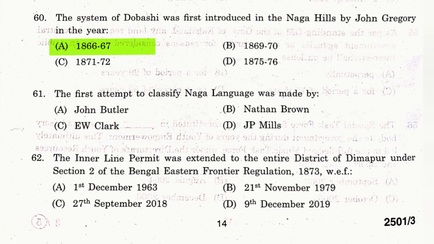Question number 61. The first attempt to classify Naga language was made by. The answer is A. John Butler. Question number 62. The inner line permit was extended to the entire district of Dimapur under the Section 2 of the Bengal Eastern Frontier Regulation 1873 with effect from. The answer is D. 9 December 2019.